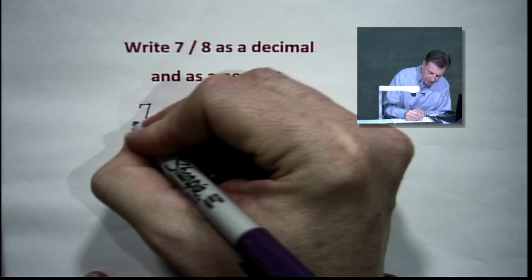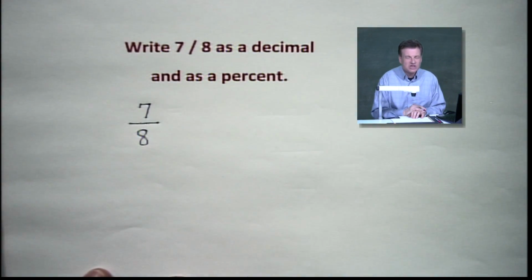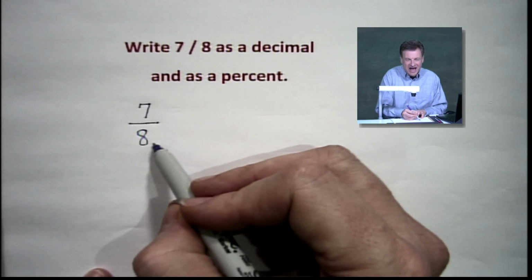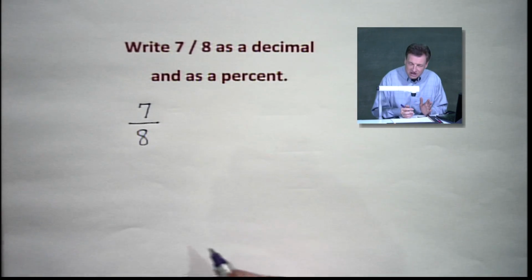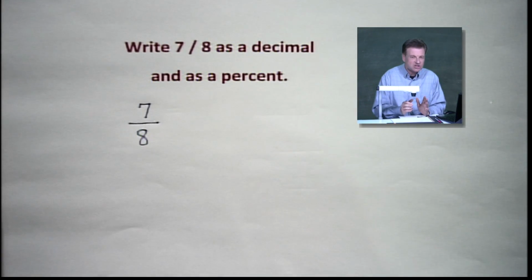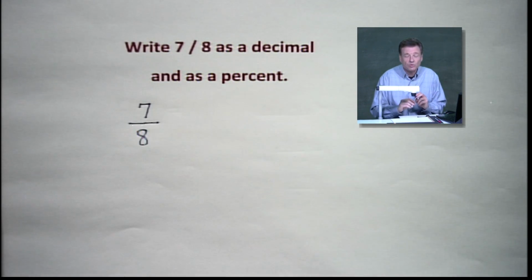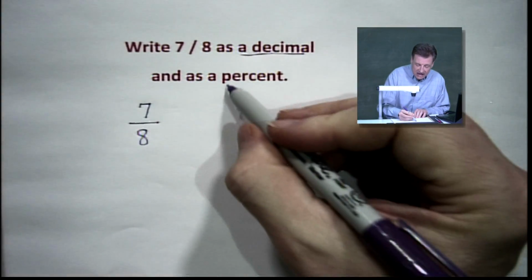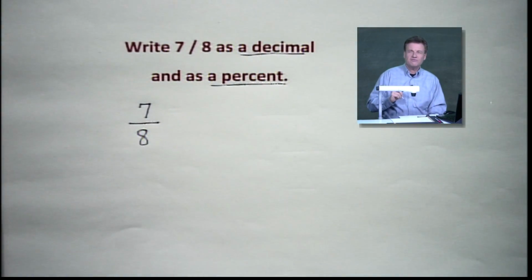Now, remember, and that's why I mentioned this a little bit earlier, that expression, this fraction means the numerator divided by the denominator. So when I said a minute ago, 17 divided by 25, when we reduce that fraction down, it's a division problem. It's just a little division problem, which we're not going to take any further than what we did, 17 divided by 25. This one we want to make into a decimal, and then we want to find a percent. So here's the simple strategy, very simple strategy.